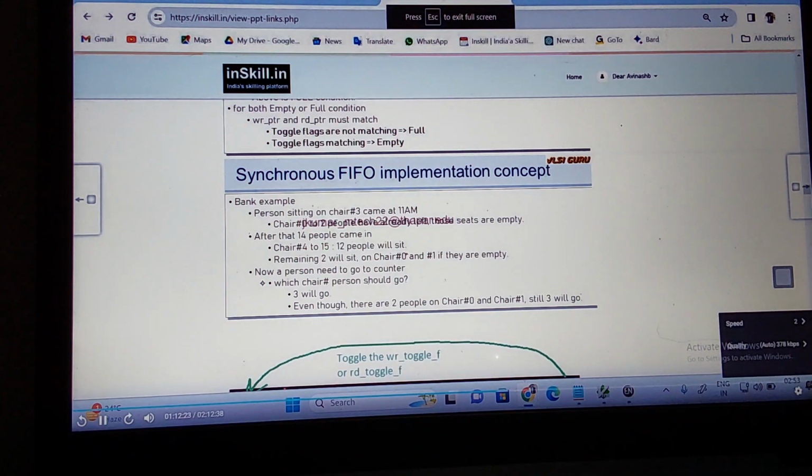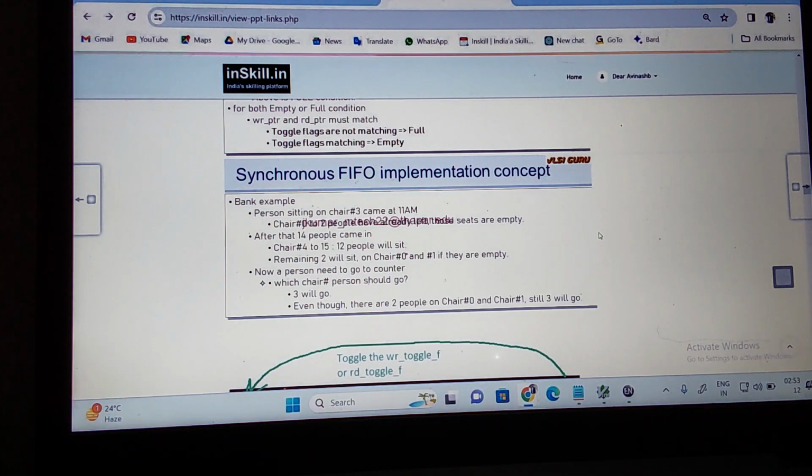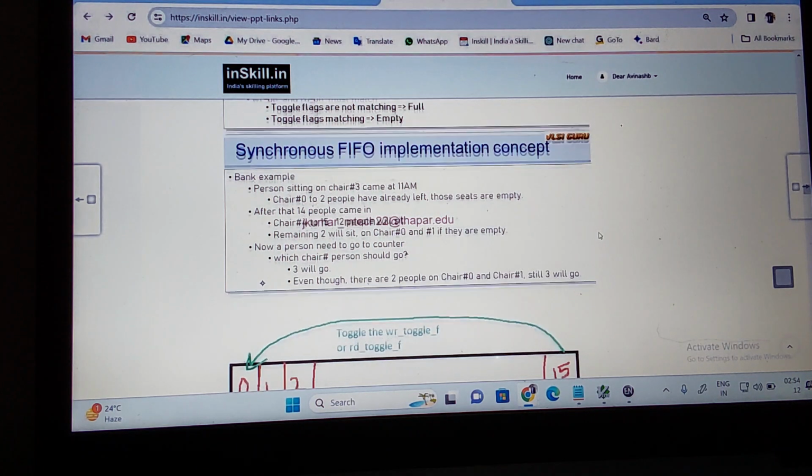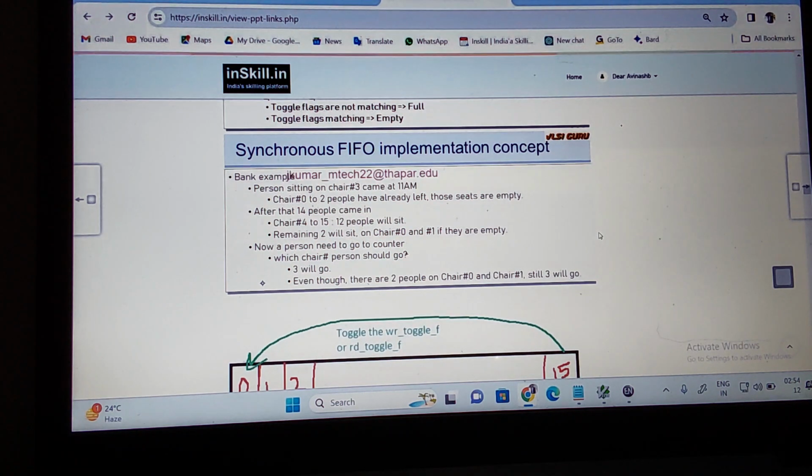You understand this? There is a person sitting on chair 3 who came at what time? 11 AM. Chairs 0 to 2: people have already left. Those seats are empty now. After that, 14 people come. Once the 14 people are coming, what happens here? Chairs 4 to 15 means total 12 people will sit. How many chairs will be empty now? The remaining 2 will sit on chairs 0 and 1, since they are empty. Now a person needs to go to the counter. Which person is going to the counter? The third person. The person on chair 3 will go. So even though there are 2 people on chairs 0 and 1, still chair 3 will go here.